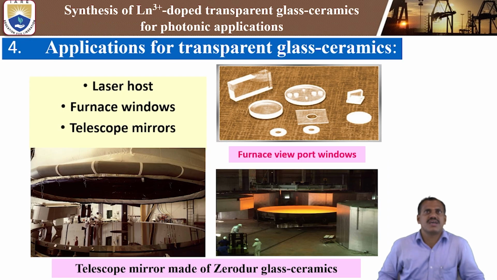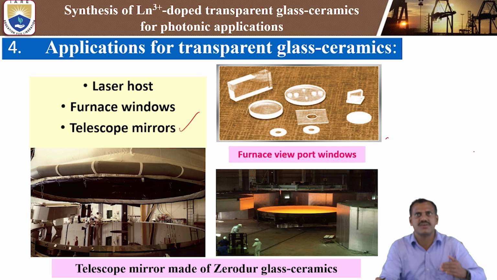Let's come to the applications of transparent glass ceramics. So this is the laser host, furnace windows, the telescope mirrors. These are the different applications for using the transparent glass ceramics. These different glass ceramics are used for furnace view port windows.